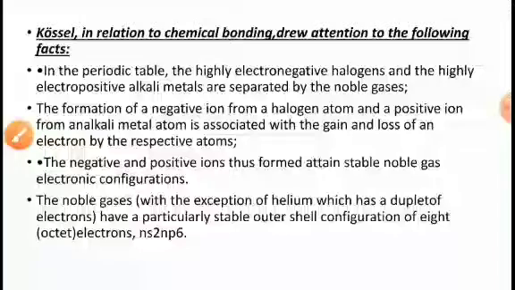Kossel's contribution to the chemical bond draws our attention. In the periodic table, the highly electronegative halogens and the highly electropositive alkali metals are separated by the noble gases. The formation of negative ions from the halogens and positive ions from the alkali metals happens by the respective atoms gaining or losing electrons.